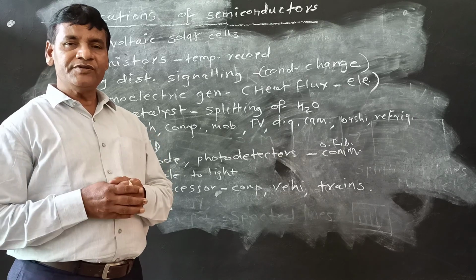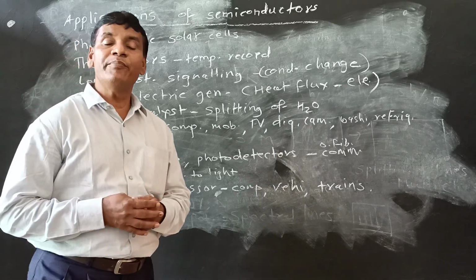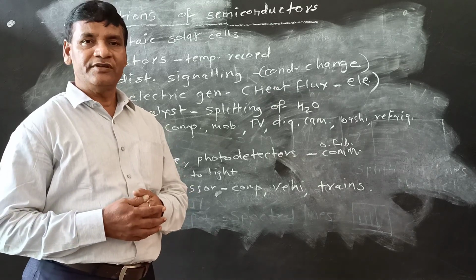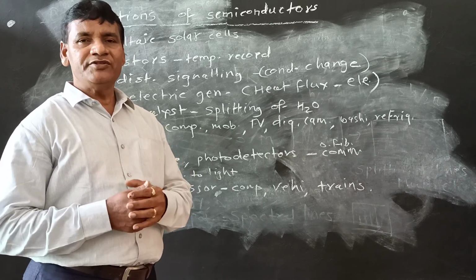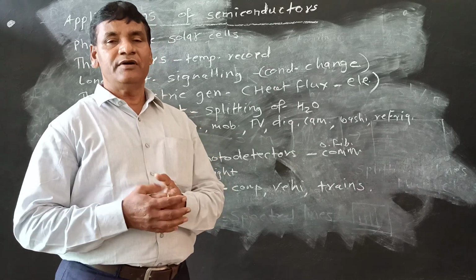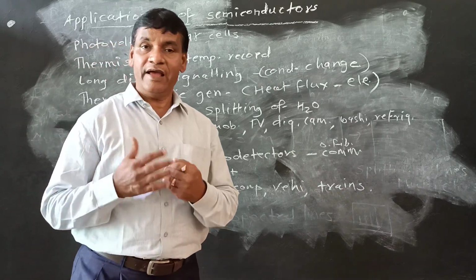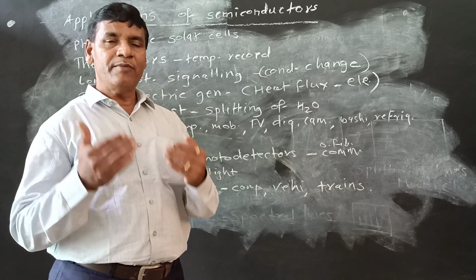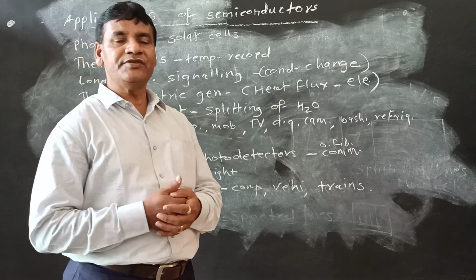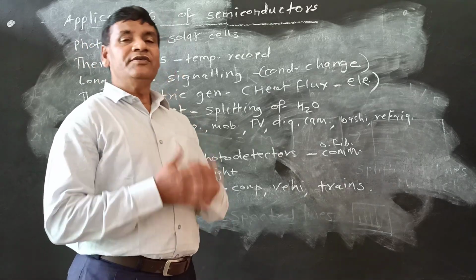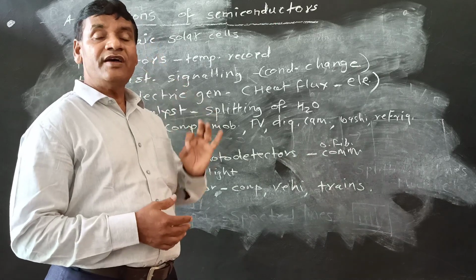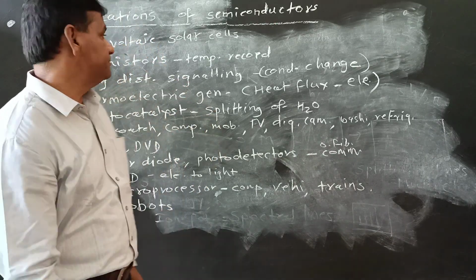With the help of these thermistors, we can record temperature of any material or any reaction or any process. So in industries, it is very essential to maintain a particular temperature, because effective reactions are achieved at the right temperature. So temperature recording or maintenance is very necessary in various industries. In these industries, we can use thermistors where semiconductors act very effectively.